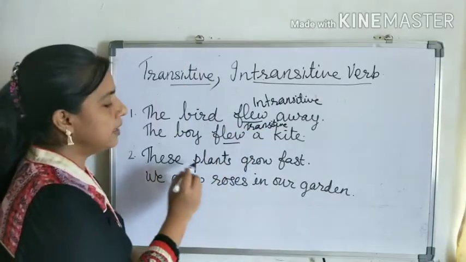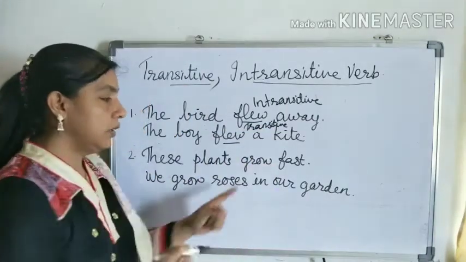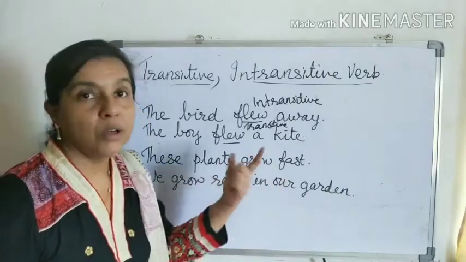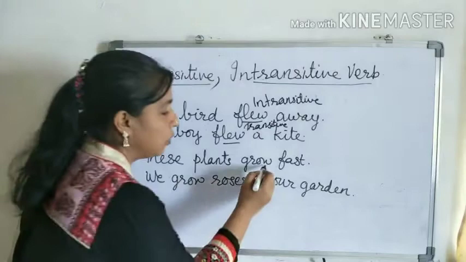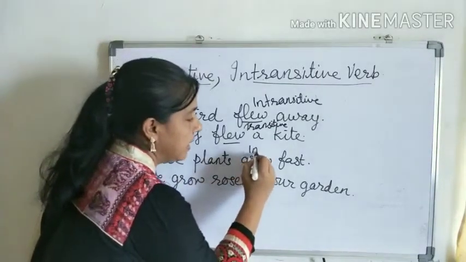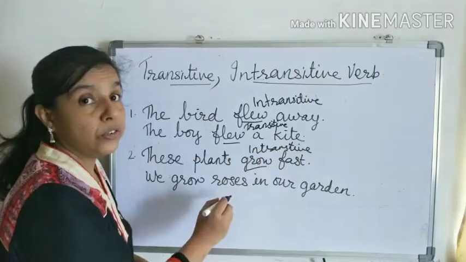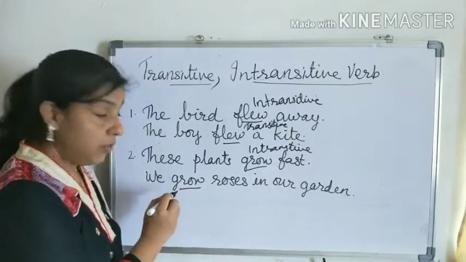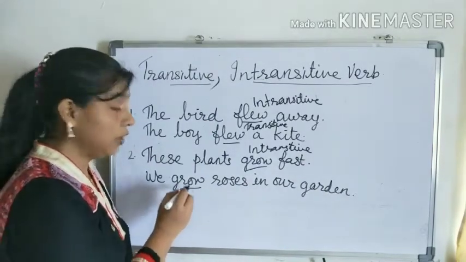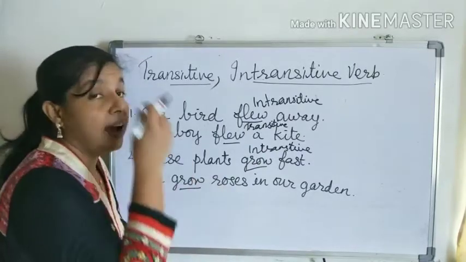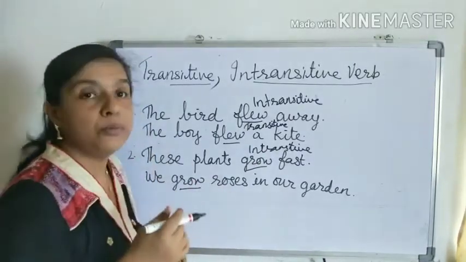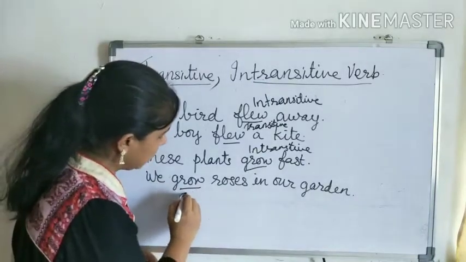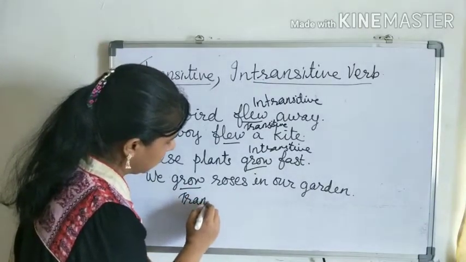Second, these plants grow fast. So the same question you ask. What grow? Not getting any object. So here this grow is an intransitive verb. Now, gardeners grow roses. Here also grow is the verb, and when we ask the question what grow, we are getting the answer roses. Roses is an object here. Got it, all of you? So here grow is a transitive verb.